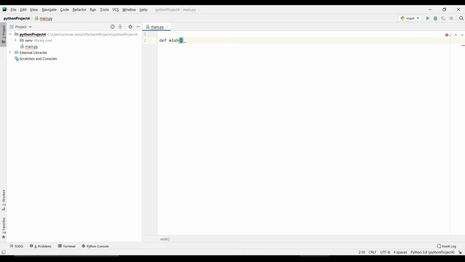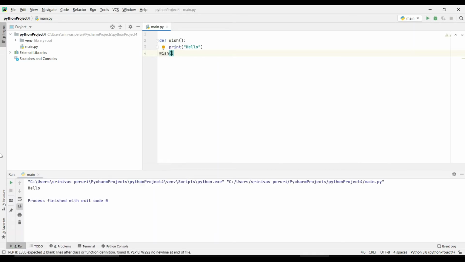So let's say I am writing a function called wish. I just want to greet someone, so for that case I am printing hello. And I just want to write the function itself, right? I need to call the function. So if I run this one, I simply print hello once.